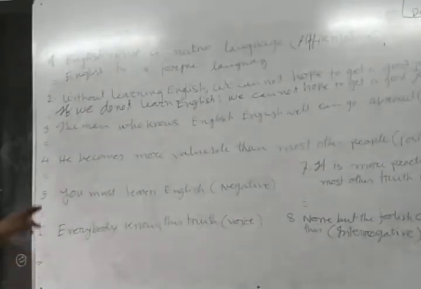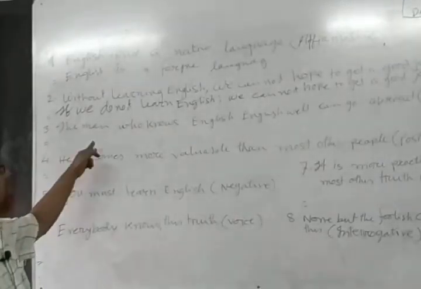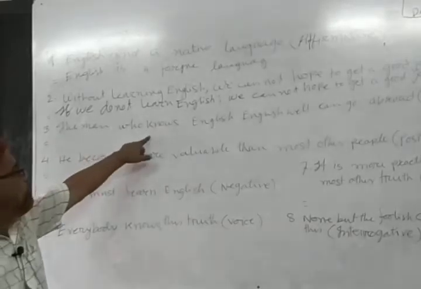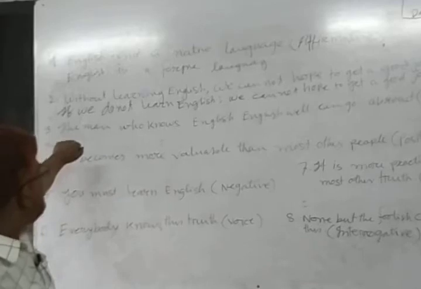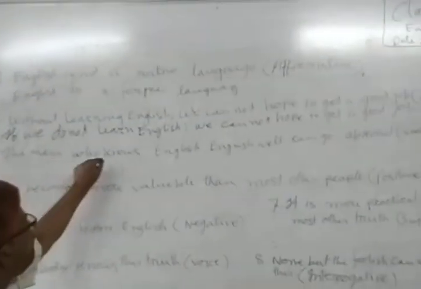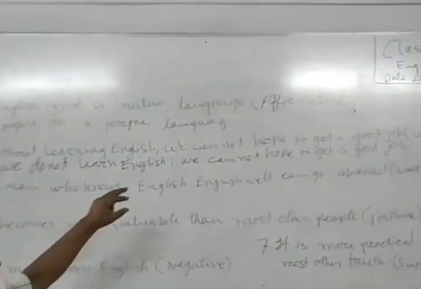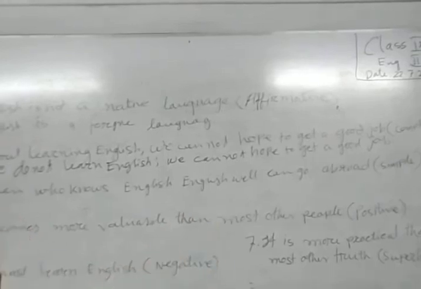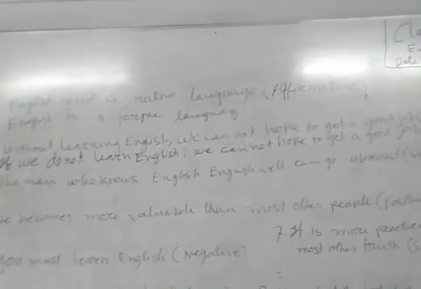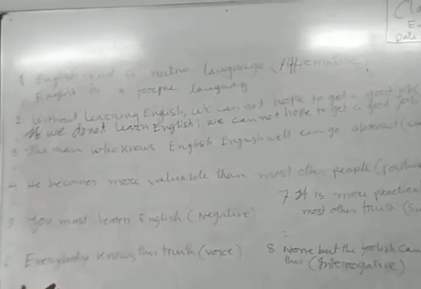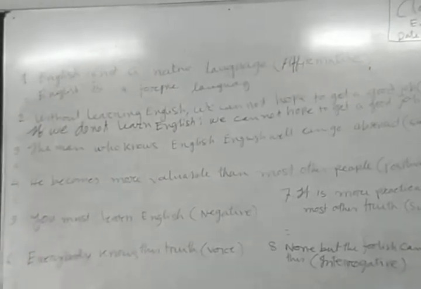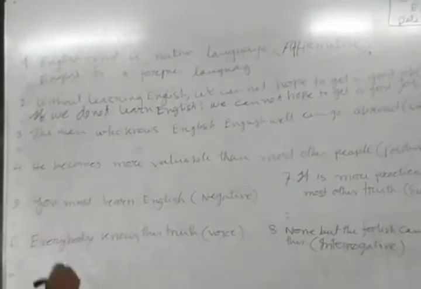You know that a complex sentence contains two kinds of sentences at least. The man who knows English, and can go abroad. This is 2 kinds of sentences. So we make it into 1 sentence. Now our sentence will be simple.